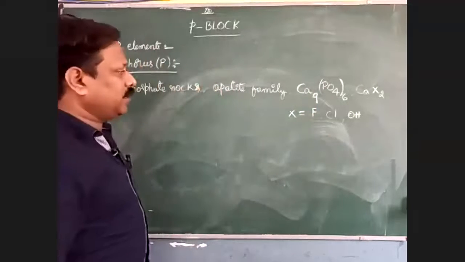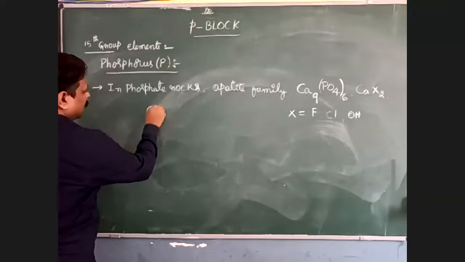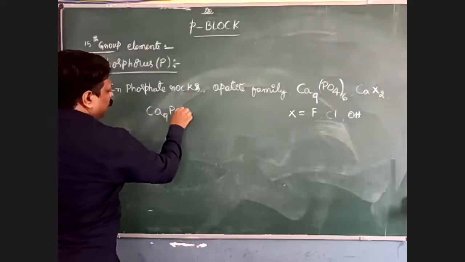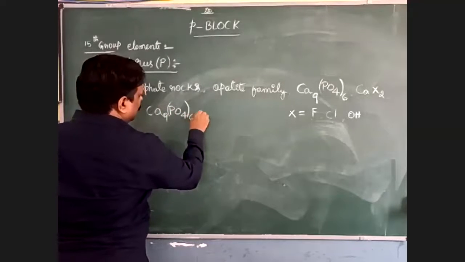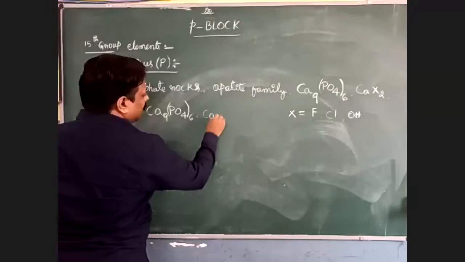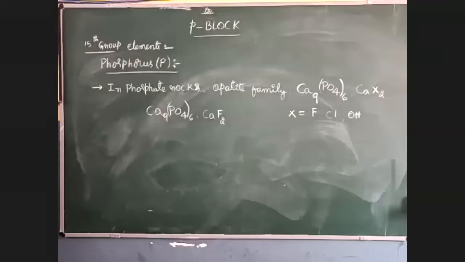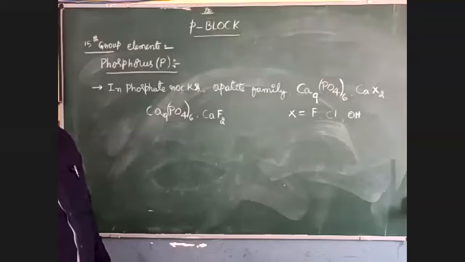Then I am substituting at first with fluorine. Then it becomes Ca9(PO4)6 CaF2. This formula is known as fluorapatite. The fluorapatite formula is Ca9(PO4)6 CaF2.